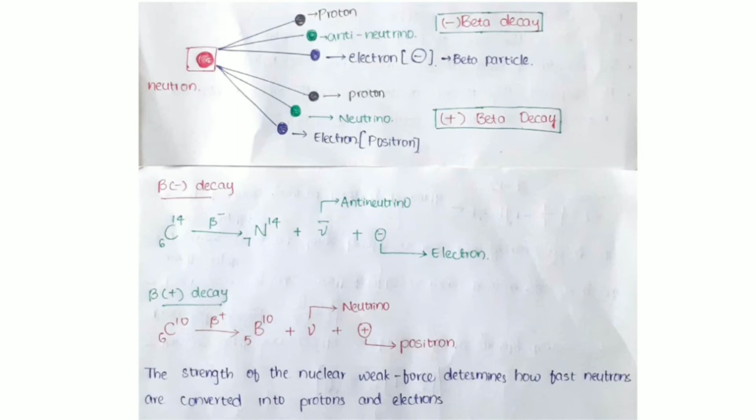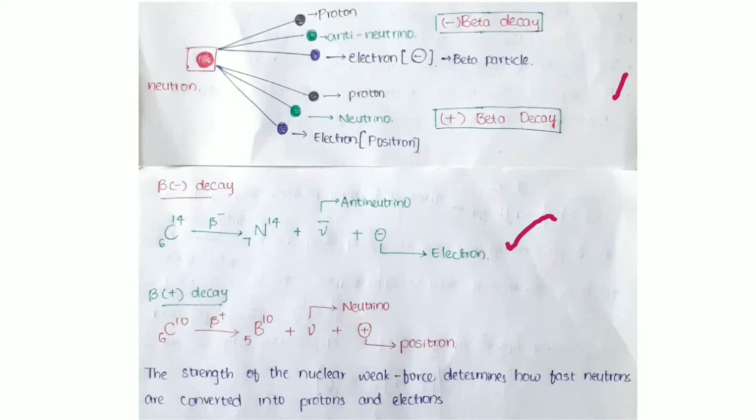Yeah, I was telling you that I will be discussing beta decay and the formation of neutrino and antineutrino in the next slide. Here you can see. Let us see this one. Okay, beta minus decay.